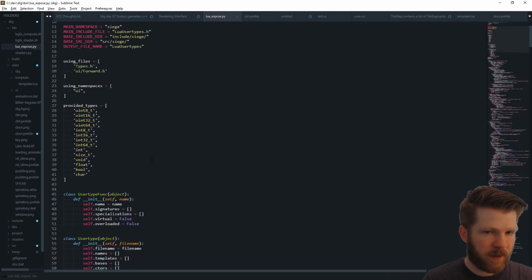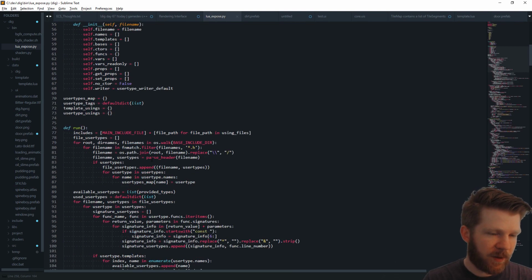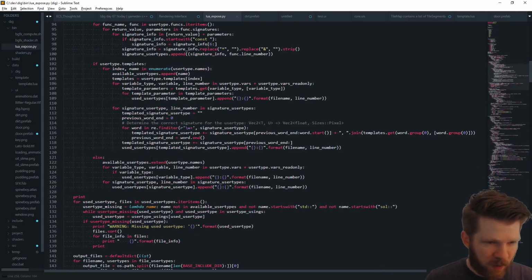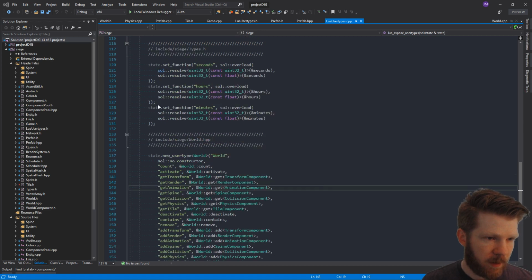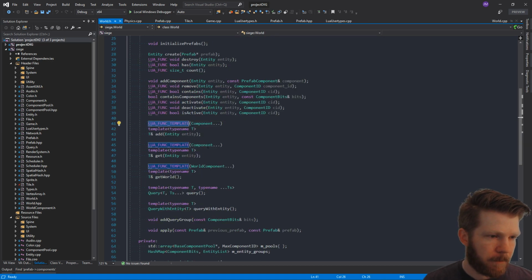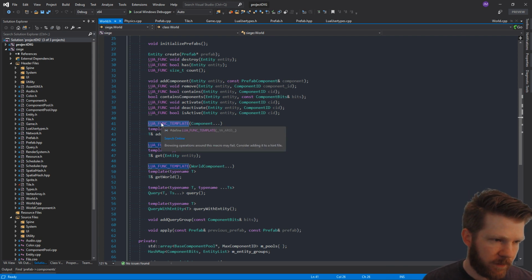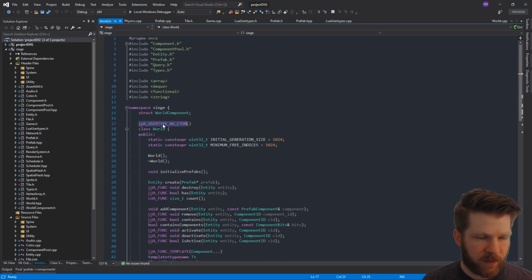So it's a crazy script. It's doing a lot of things, where it's parsing all of our header files, and then it's trying to extract these little tokens like Lua Func template, Lua Func, Lua user type.